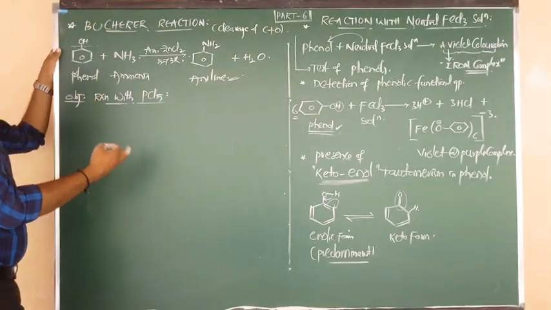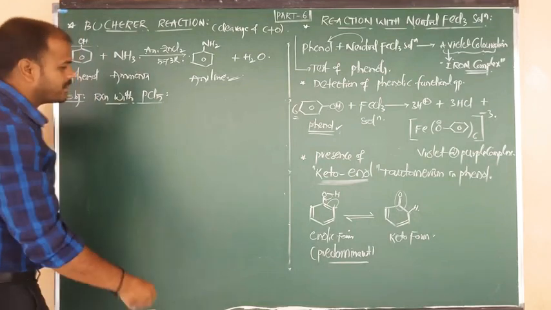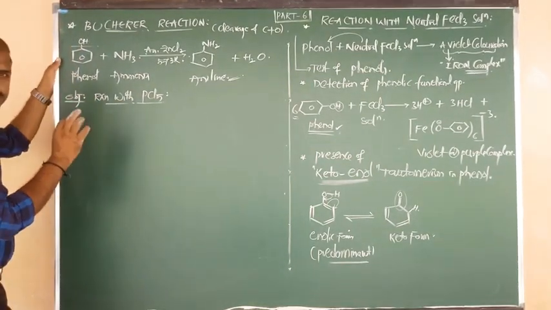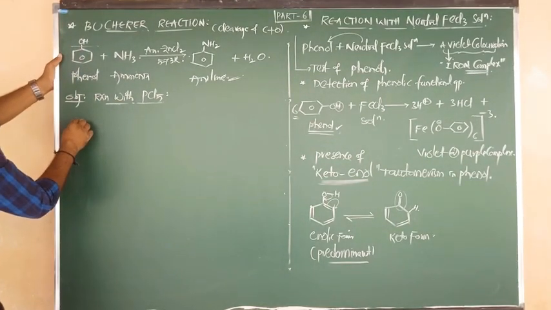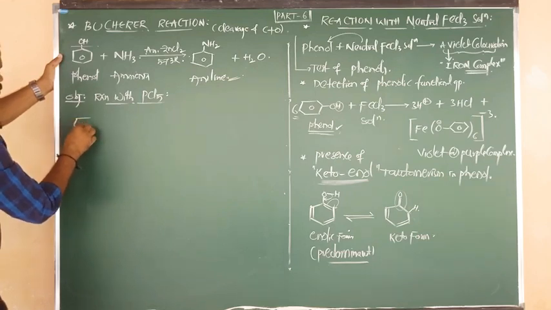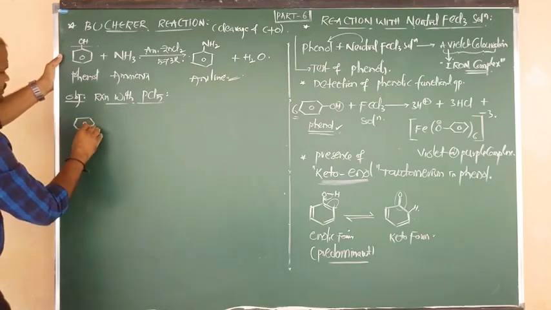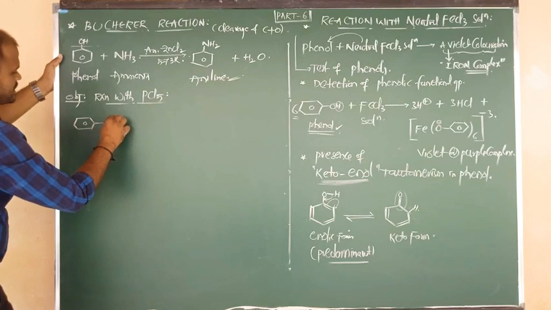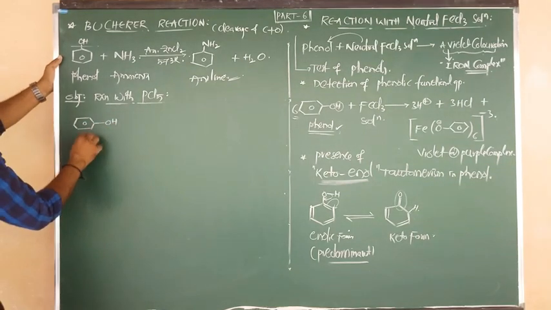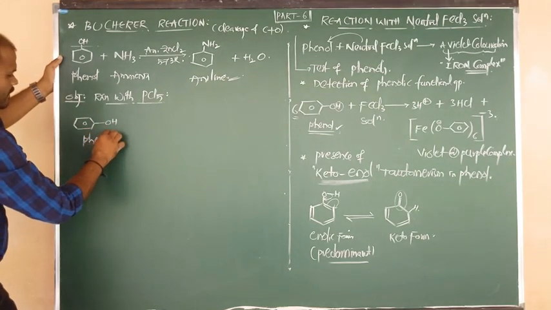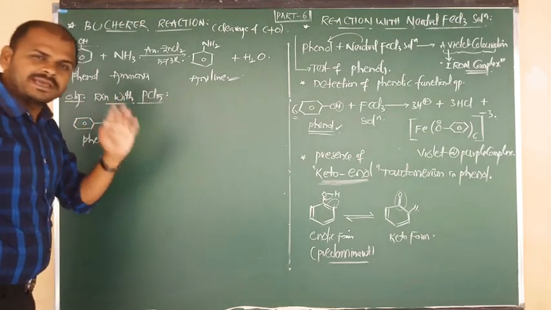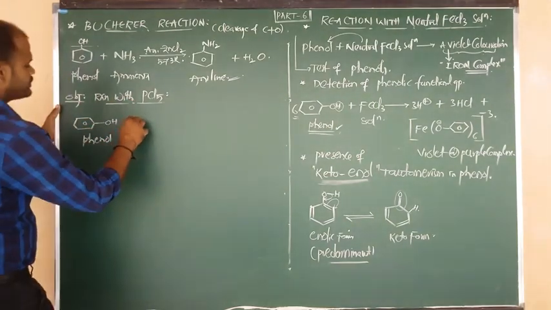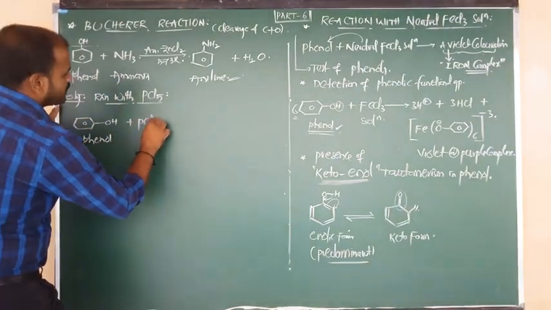So how does phenol react with phosphorus pentachloride? I am going to tell you here. First of all, consider phenol, benzene bonded to OH. It reacts with PCl5, phosphorus pentachloride.